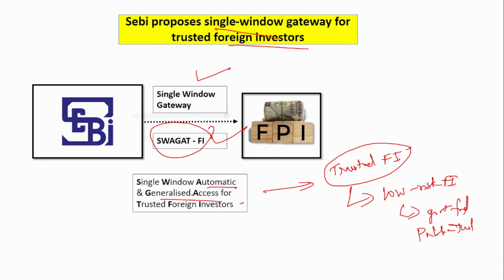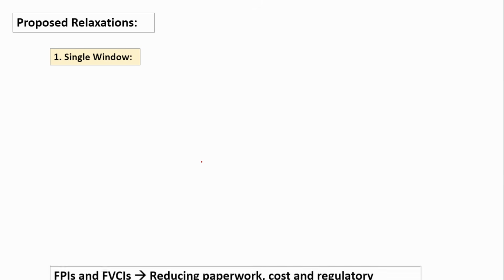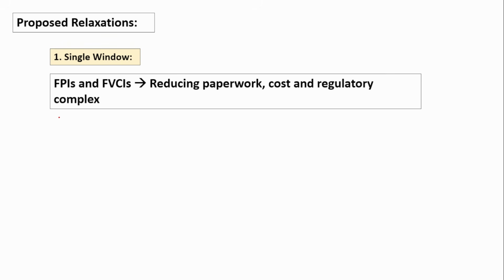Now we will look into certain relaxations that are being provided under this Swagat FI. The first one is single window. Here there are two kinds: one is foreign portfolio investors, and the next is the FVCI, that is foreign venture capital investors. The FPIs generally invest in listed shares or equities and bonds.